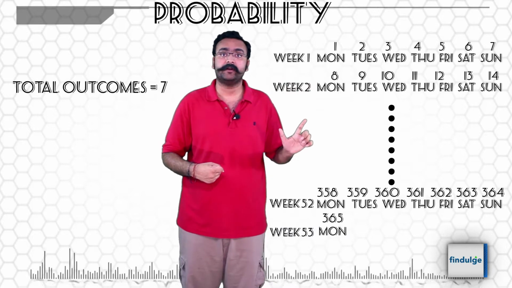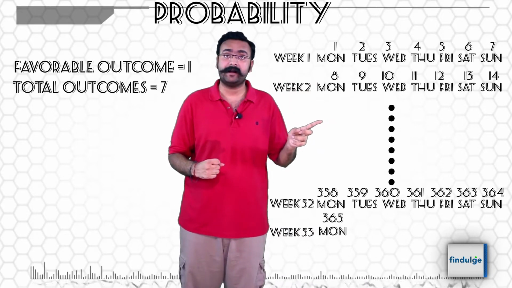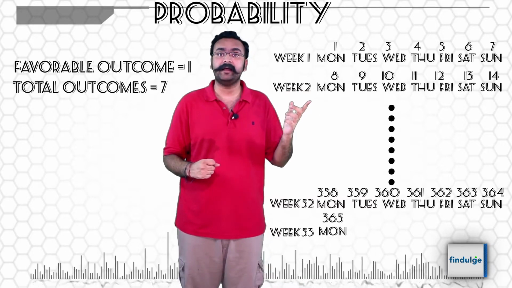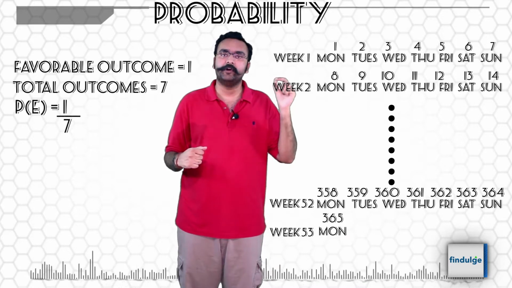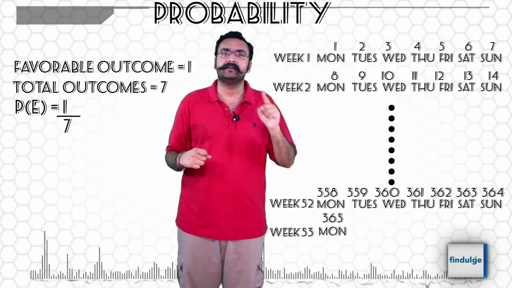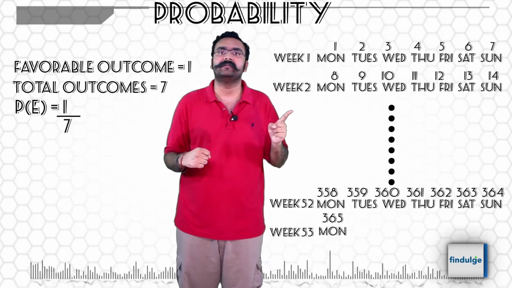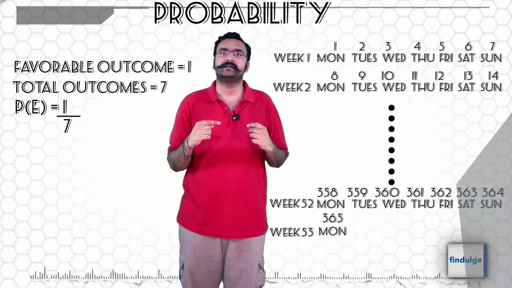Successful outcome is if the year starts on Monday. So probability of a non-leap year having 53 Mondays is 1 upon 7.